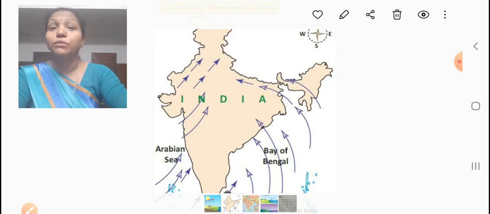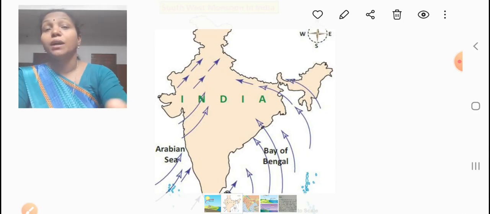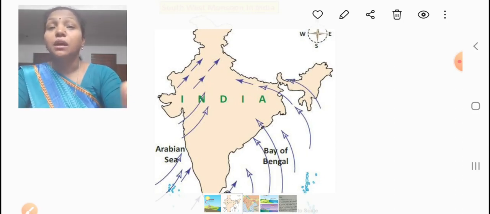They actually originate from the Indian Ocean, but they strike the peninsula through the Arabian Sea and through the Bay of Bengal.